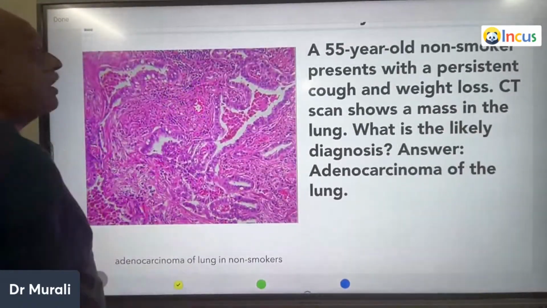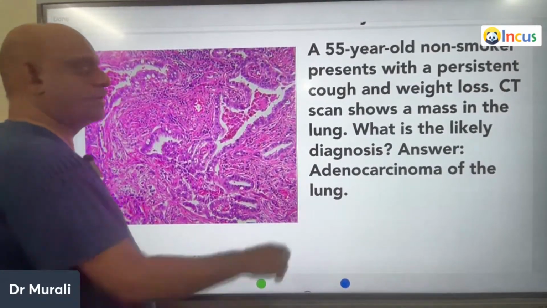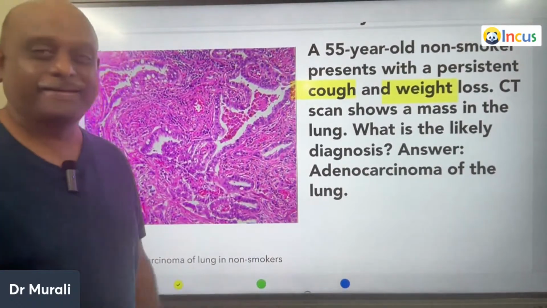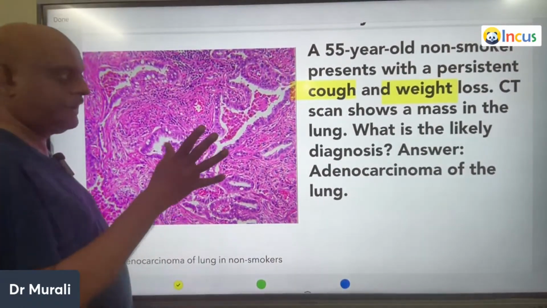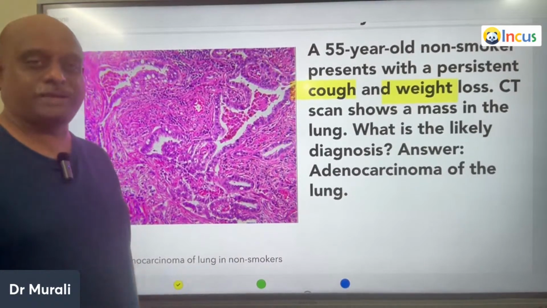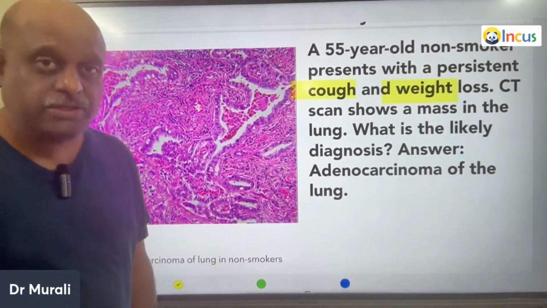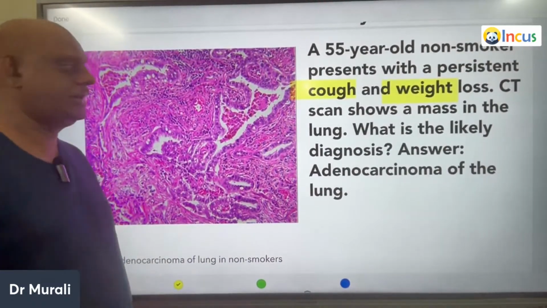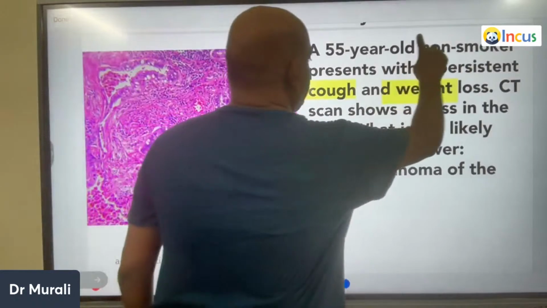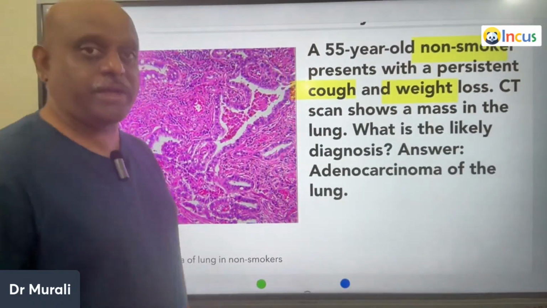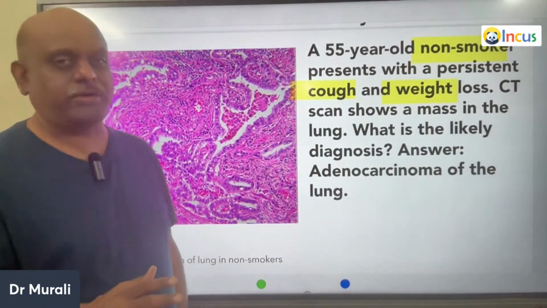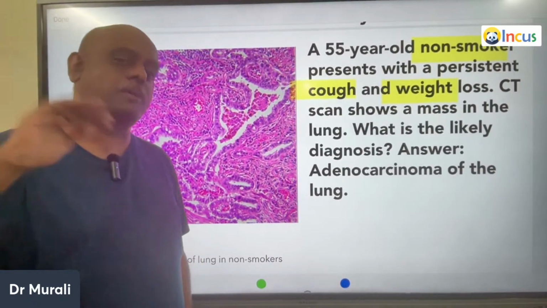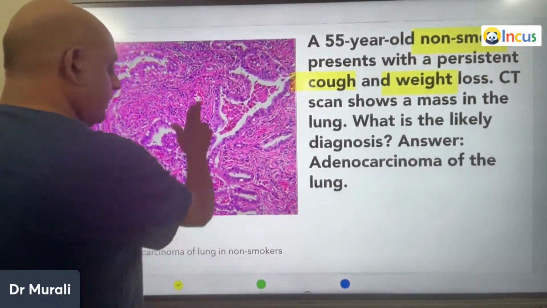A 55-year-old non-smoker presents with cough, which is persistent, and weight loss. There's a mass in the lung. So, typically, adenocarcinoma, it is peripheral. It can lead to the obstruction of the bronchus, can lead to post-obstructive pneumonia and atelectasis. That is what you need to remember. Another important clue, it is a non-smoker. So non-smoker is the cohort of people in whom adenocarcinoma is more common, unlike squamous cell carcinoma, more common in the smokers, is what you have to remember.